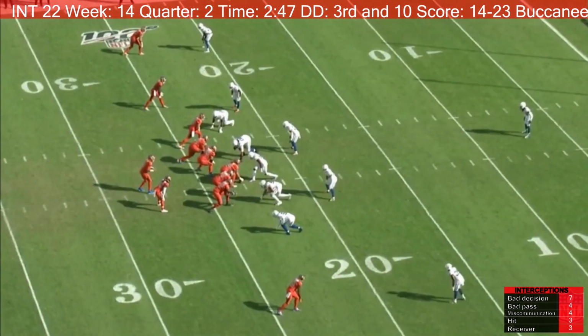Jameis Winston attempts to throw the ball to Brashard Perriman, who is wide open. He comes across. He is completely wide open. However, what Jameis Winston does not see is the linebacker who comes in, fakes like he's going to rush, then completely steps back right into the path of the ball and gets an interception.